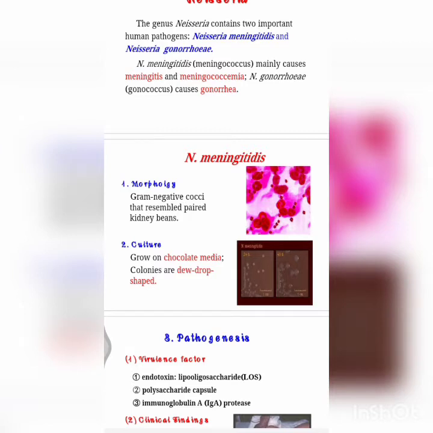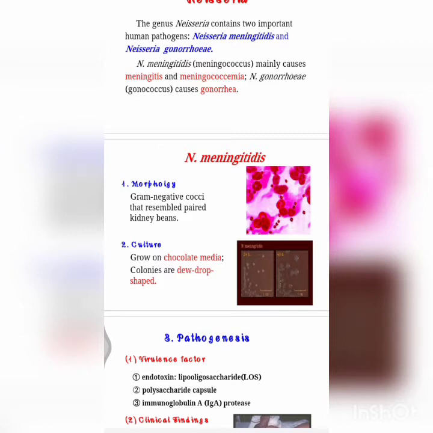So this is the thing we use. And these biochemical reactions are important. It is mainly catalase positive, oxidase positive, and glucose and maltose are utilized oxidatively. The serotyping is done by agglutination with poly or monovalent anti-meningococcal sera. And antibiotic susceptibility testing is done by, if you remember, the Kirby-Bauer diffusion method. In everything we use this only. Here we have chloramphenicol, erythromycin, ciprofloxacin, doxycycline, and also ceftazidime used. And the minimum inhibitory concentration can be calculated by susceptibility to penicillin.